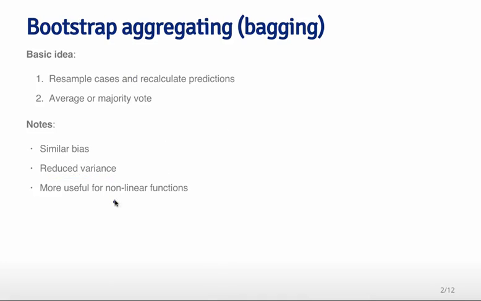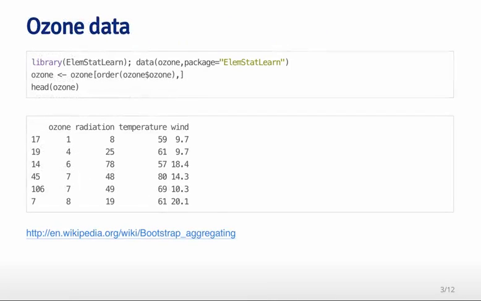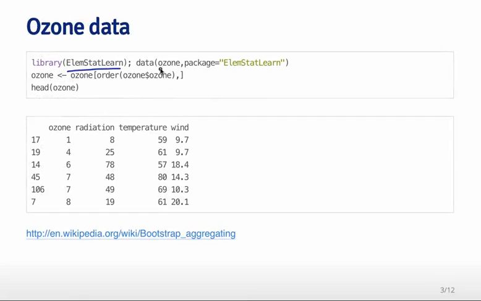This is most useful for nonlinear functions. So we'll show an example with smoothing, but it's also very useful for things like predicting with trees. So I'm going to go back to the ozone data. It's in the ElemStatLearn package, and I load the ozone data set. For the purposes of showing you how this works, I'm going to order the data set by the outcome, the ozone variable here. And then I look at the data set, and I can see it has 4 variables: ozone, radiation, temperature, and wind. So the idea is that I'm going to try to predict temperature as a function of ozone.